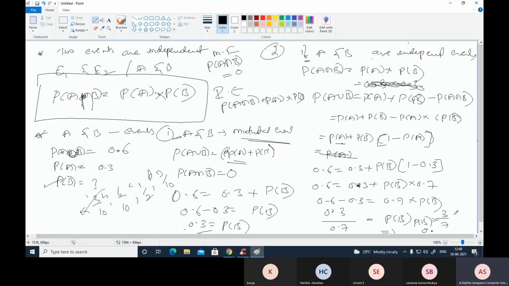Suppose they give the options in decimals; if you got this one, 3 by 7 is the answer. So this is for the probability concept. Tomorrow we will discuss some questions on these concepts, on each and every problem formula.